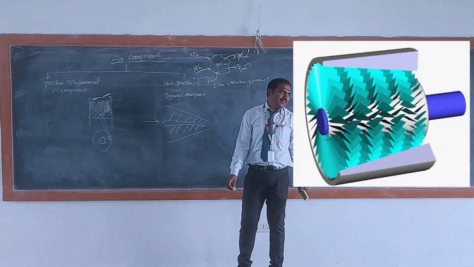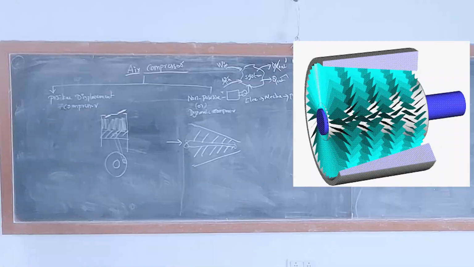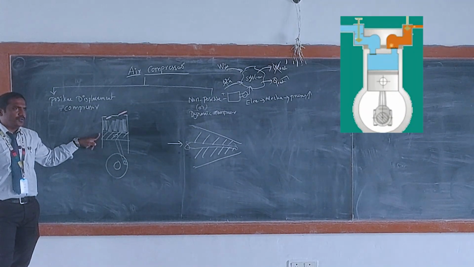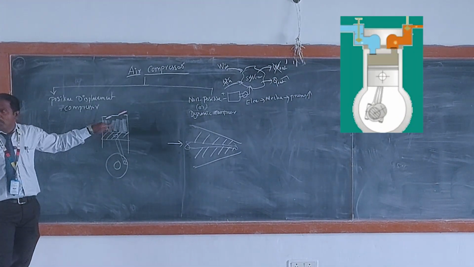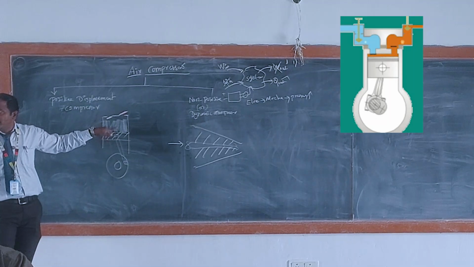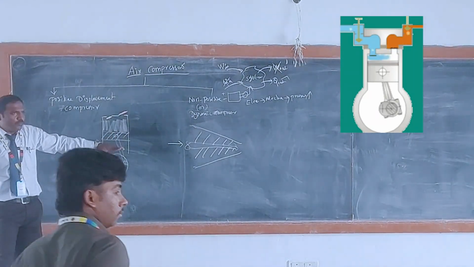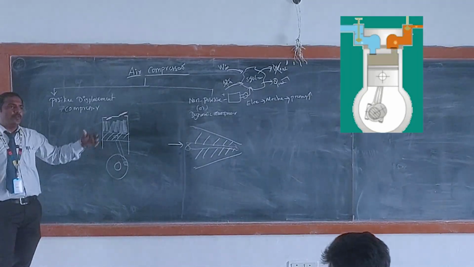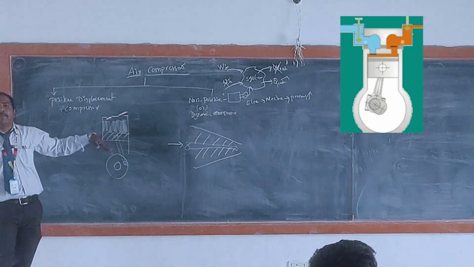Non-positive displacement air compressor. Again, I repeat, here the air will be compressed through a changing boundary of the system. When the piston moves downwards, the volume increases. When the piston moves upwards, the volume decreases. So based on that, the air will be compressed.